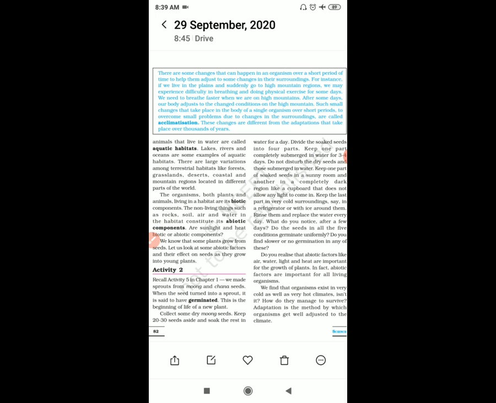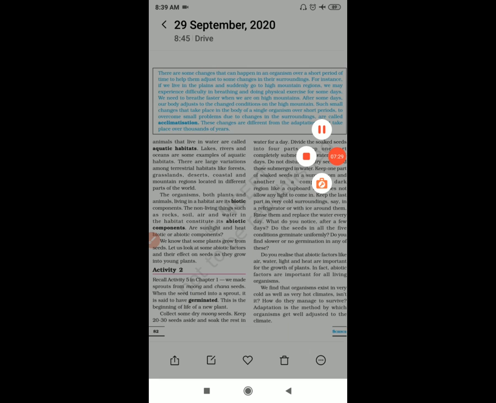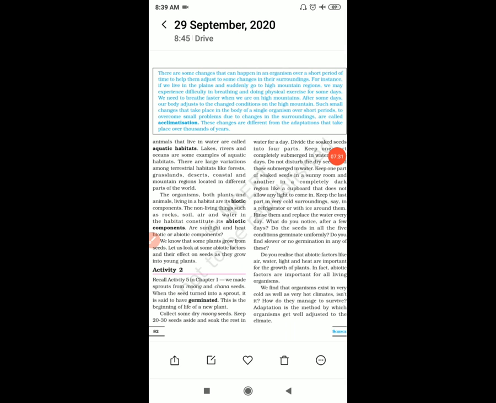So from this experiment you can say that the abiotic factors are important for all living organisms, not only for plants but all living organisms. Abiotic factors are important.